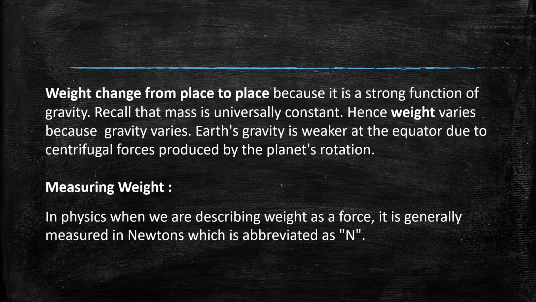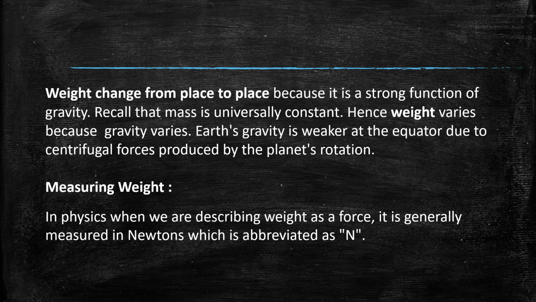Weight changes from place to place because it is a strong function of gravity. See, mass is universally constant. So weight varies because of gravity. If gravity varies, weight is also changing.